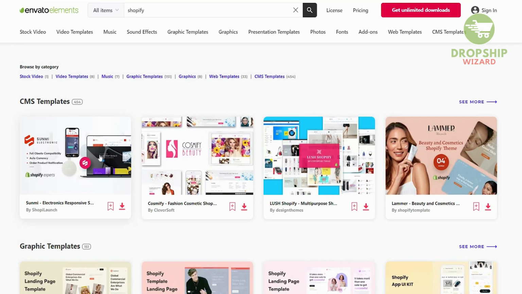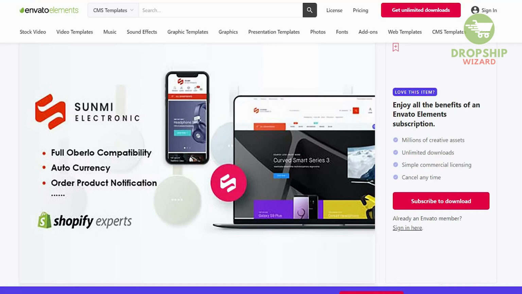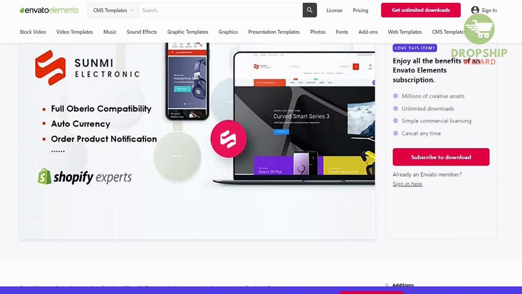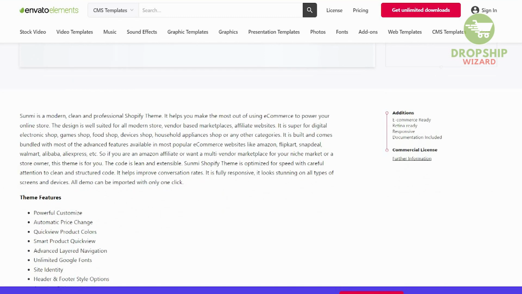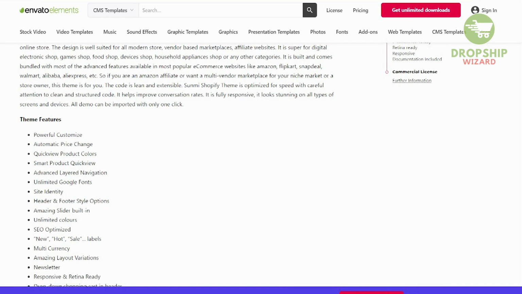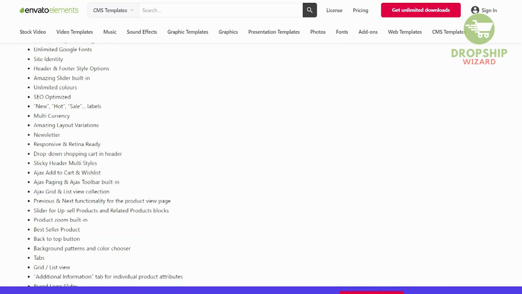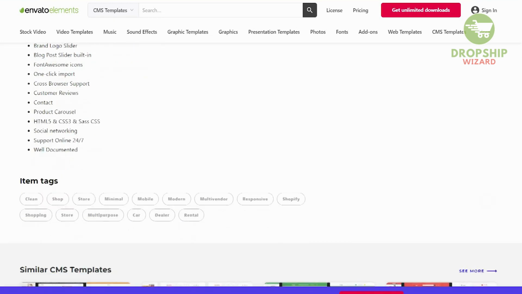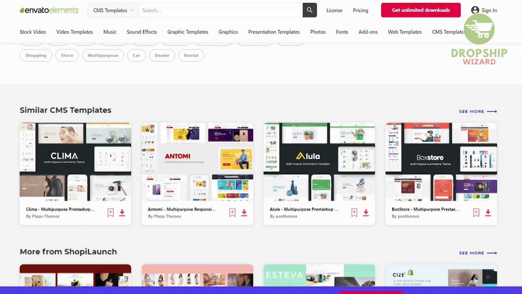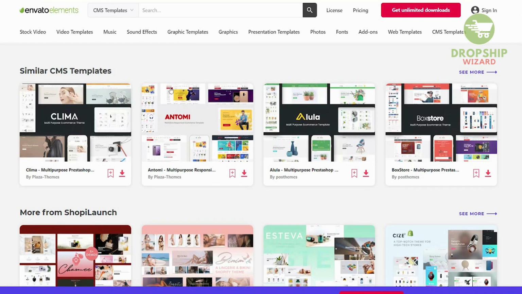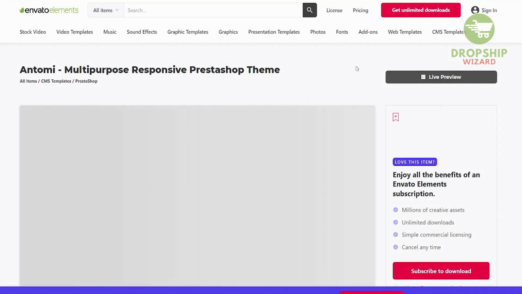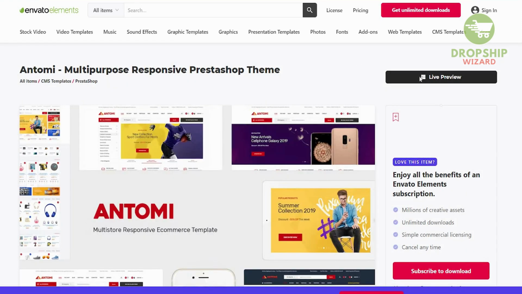For example, if you want to sell electronics-related items, you can get this template. And the beauty of this is that you don't need to get individuals to develop it. Everything is made and ready to use. The theme features powerful customization, automatic price change, quick view product color, smart product quick views, and every single element is available. All you need to do is get this template and you're good to go. So let's check out one of these templates and see how it works. For example, if we go for the multi-purpose template over here and click on live preview, we can actually see what this store is going to look like.